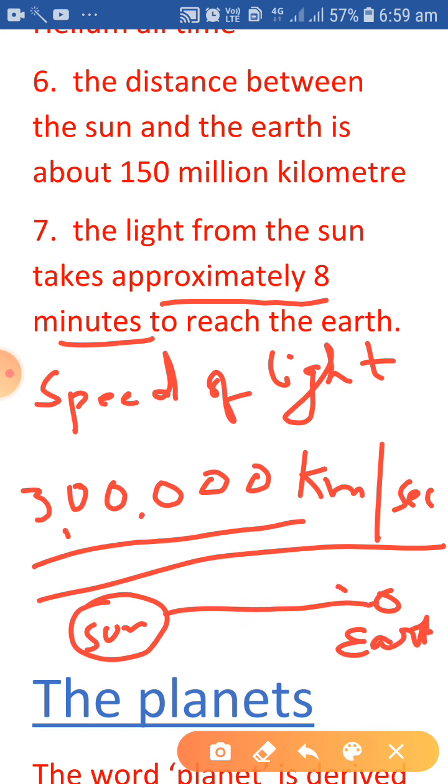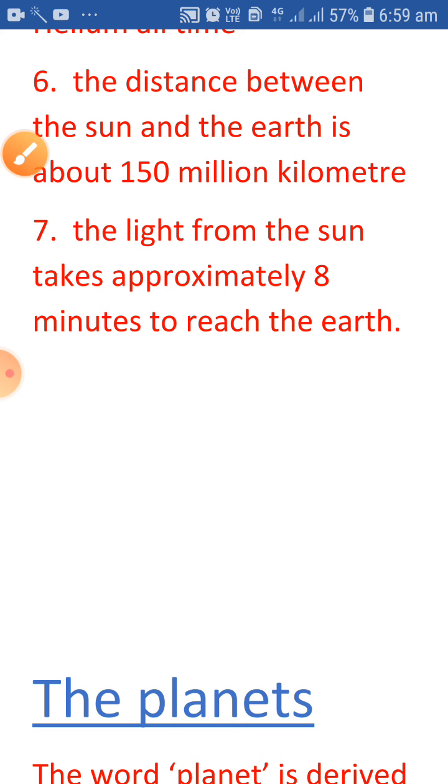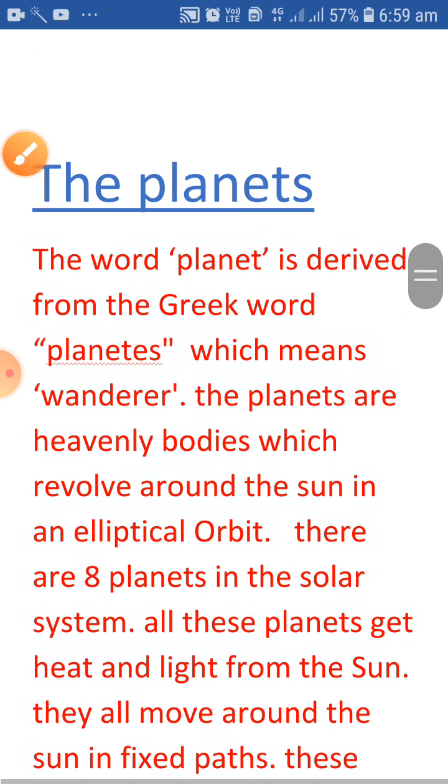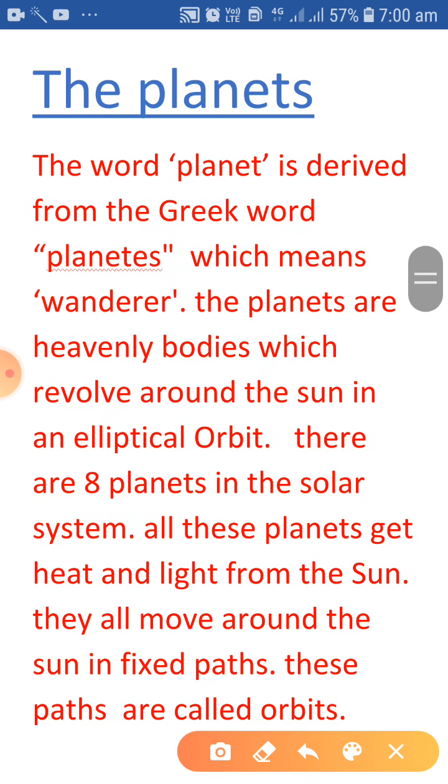What is the distance between the Sun and earth? How can we calculate it? The light takes 8 minutes to go from the Sun to the earth, and the speed of light is 3 lakh kilometers per second. Then you can calculate this and find the distance between the earth and the Sun. Next, now we discuss our planets.